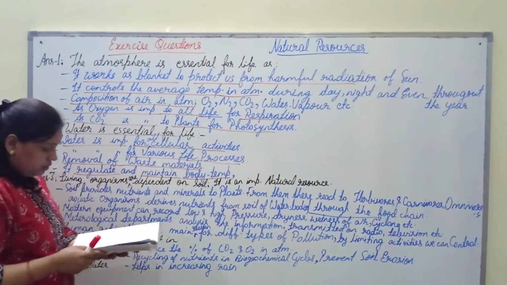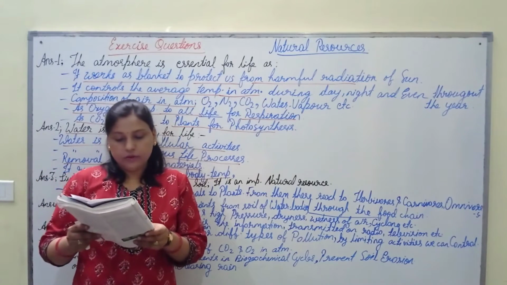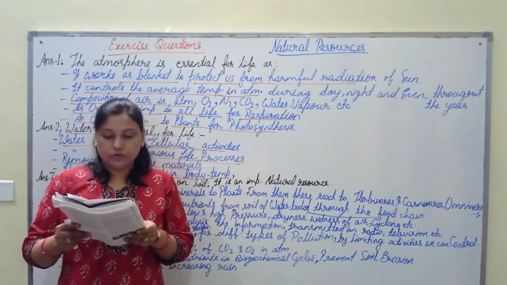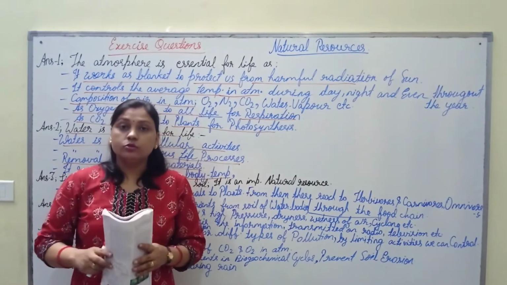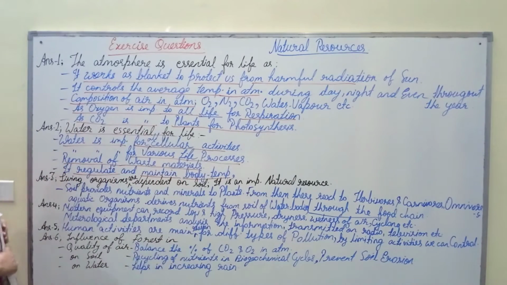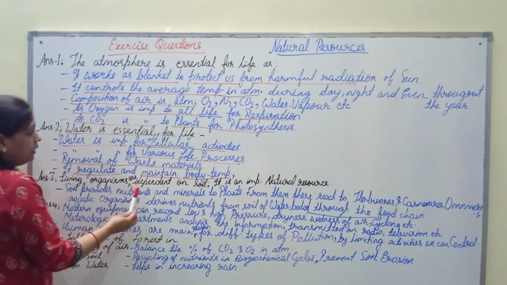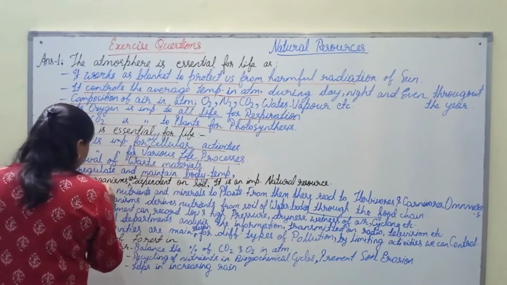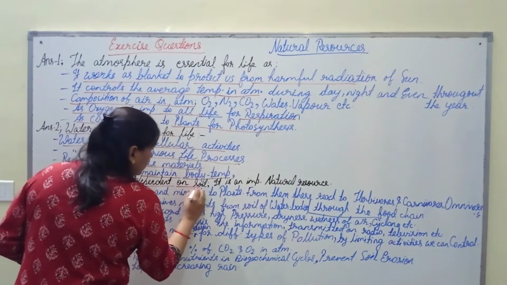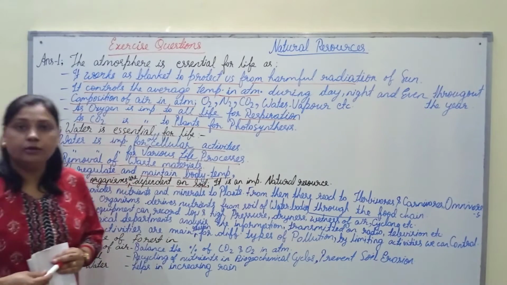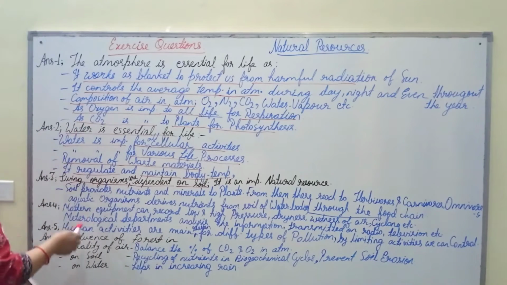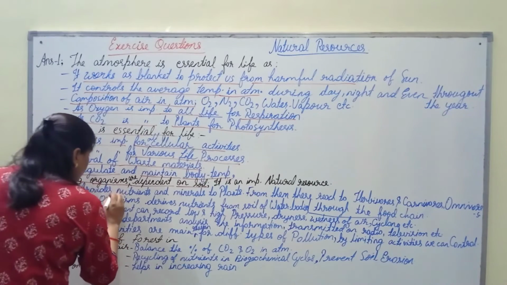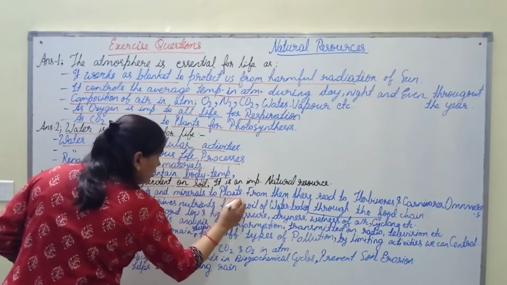The next question is, how are living organisms dependent on the soil? Are organisms that live in water totally dependent on soil as a resource? And the answer is, living organisms are dependent on soil. As soil is an important natural resource, soil provides nutrients and minerals to plants.